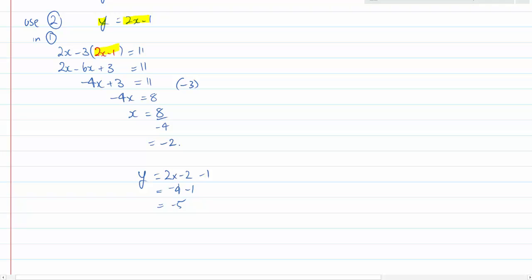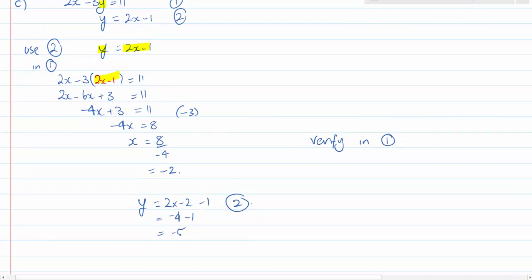And obviously I used equation 2 there, so I verify in number 1. My verification equation number 1 is 2 times x, which is negative 2, minus 3 times y, which is negative 5, and that gives me negative 4 plus 15, which gives me 11, which is what I required. So there's my answer to question 33, and I believe I've answered all your questions.